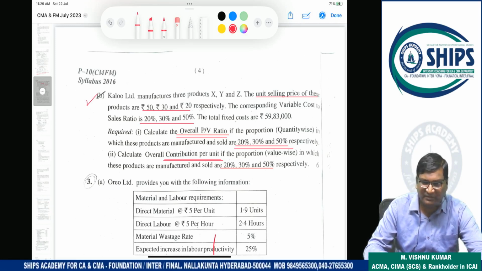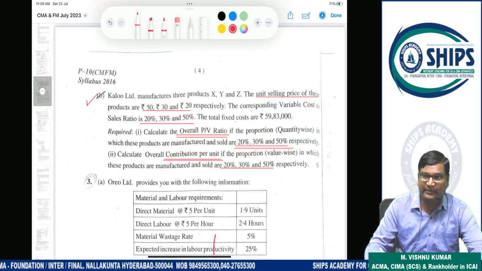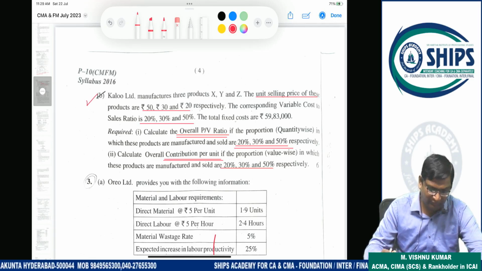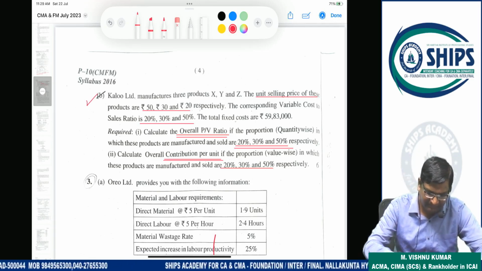That's it. So whenever two or three types of products are given, along with the sales mix, the weighted contribution or overall PV ratio will be used, or the weighted contribution per unit or overall contribution per unit is used. I hope students have understood this. Yes, sir.